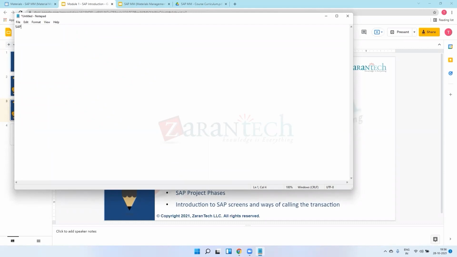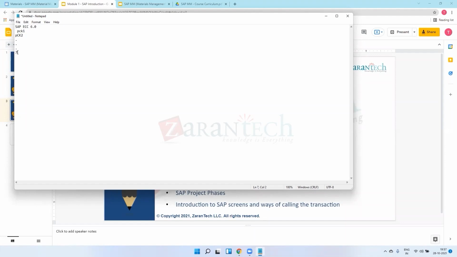So SAP ECC 6.0. You're able to see it? Yes, I can see. Okay. So in SAP ECC 6.0 there were package 1, then package 2, up to package 7. So all businesses are working on SAP ECC 6.0 on package 7.